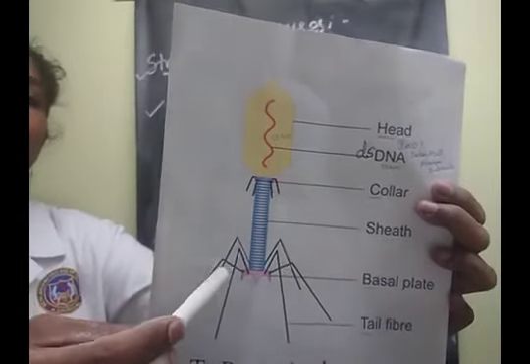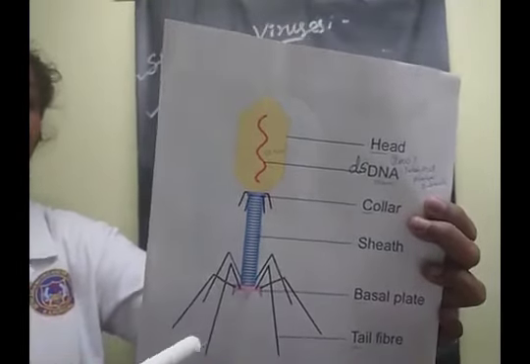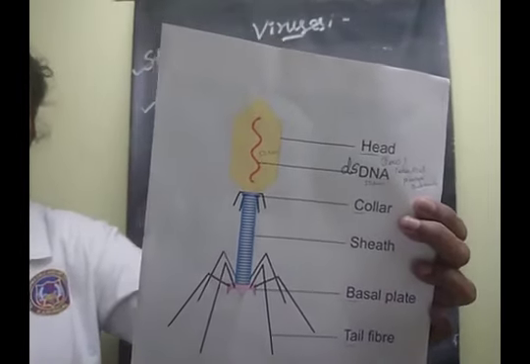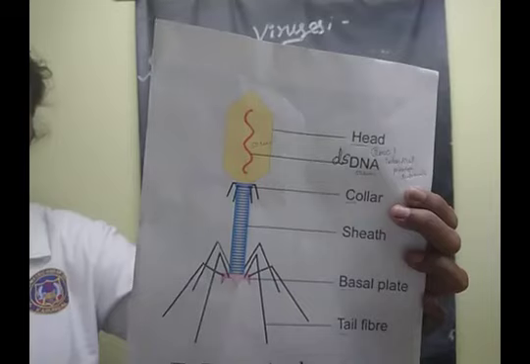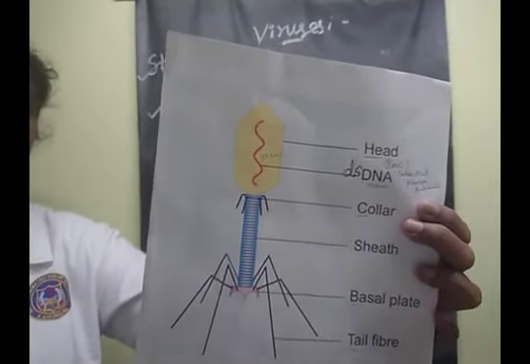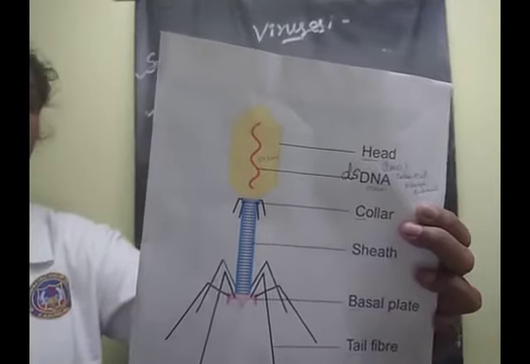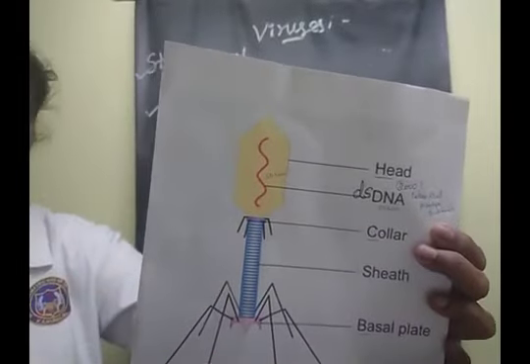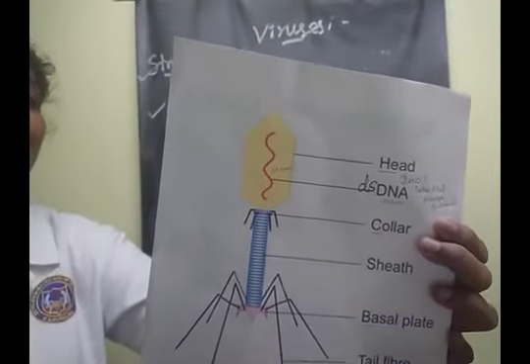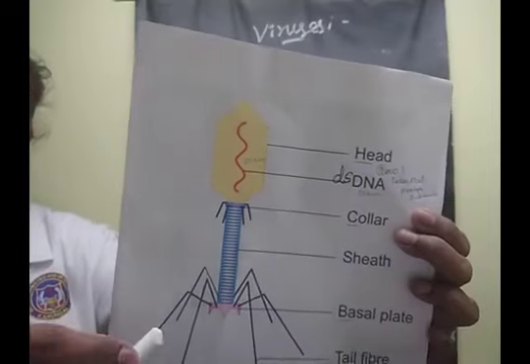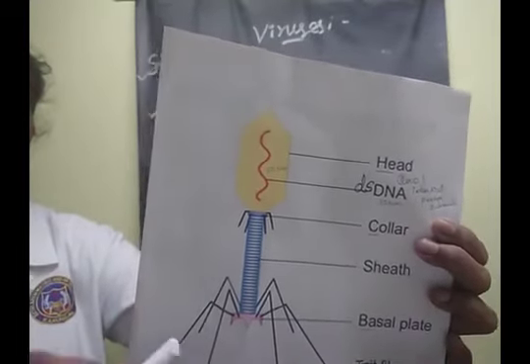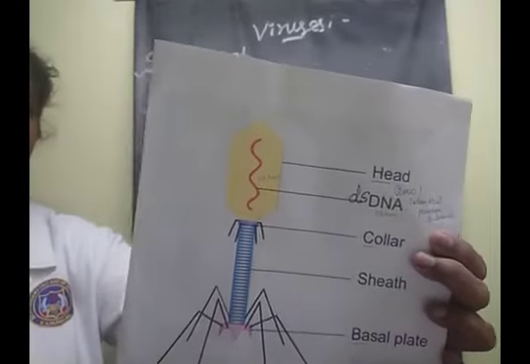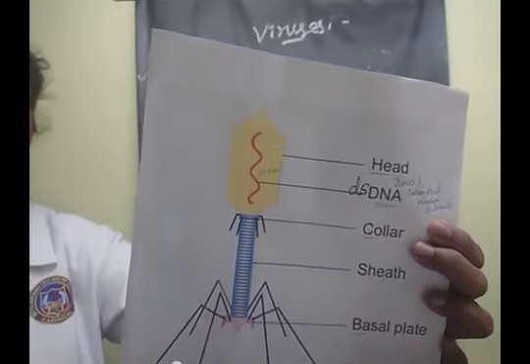What is the use of these tail fibers? They fix or attach the phage particles to the host cell surface, the host cell wall, of the bacterial cell during replication. Understood, children? Say yes or no?